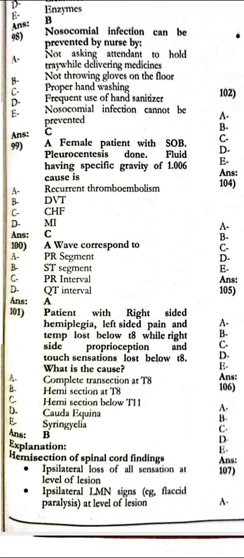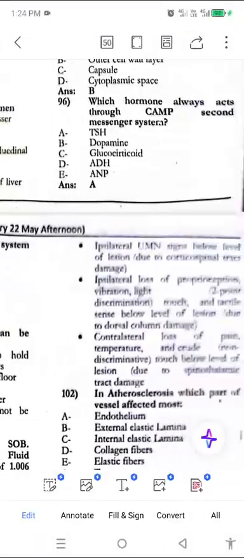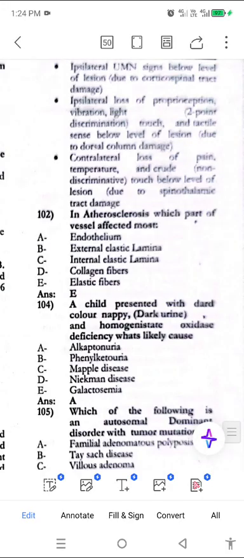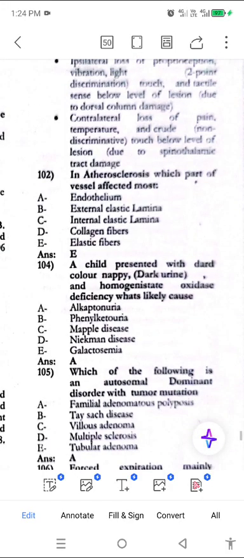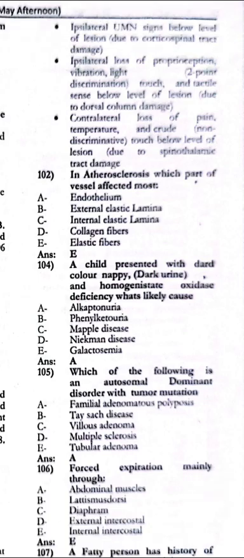The patient with the right-sided hemiplegia, left-sided pain, and the temperature lost below T8, while right proprioception and the touch sensation lost below T8. What is the cause? The hemisection at the T8. Next, in atherosclerosis, which part of the vessel affected the most? Elastic fibers. A child presented with the dark colored nappy, dark urine,